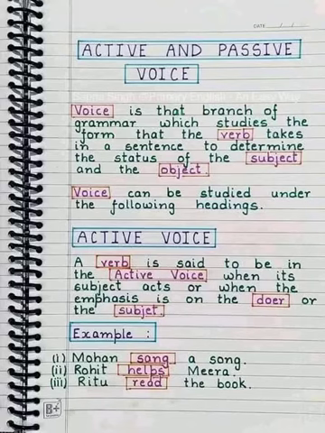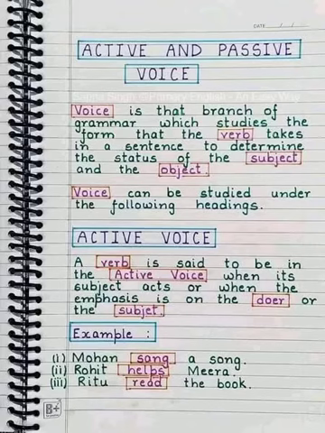Active and passive voice. Voice is that branch of grammar which studies the form that the verb takes in a sentence to determine the status of the subject and the object. Voice can be studied under the following headings.